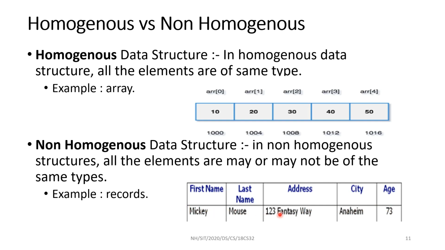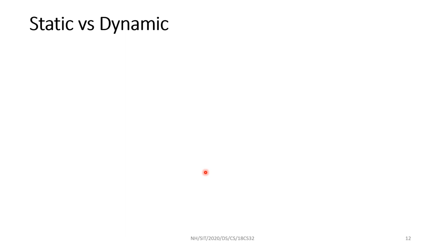What I wanted to tell is that the fields are of different types. Fields are not of the same type. In the case of a non-homogeneous structure, all the elements may or may not be of the same type. They can be of the same type or may not be.